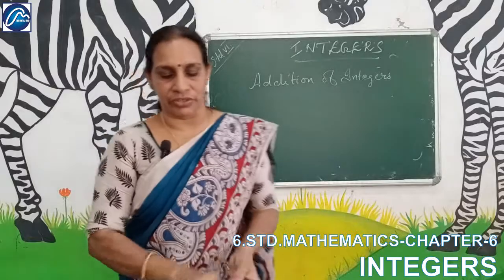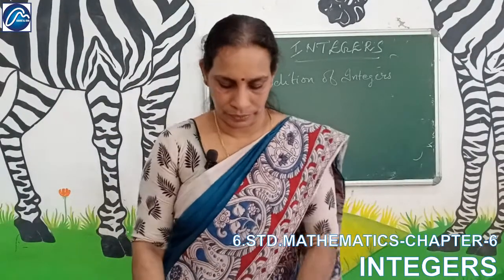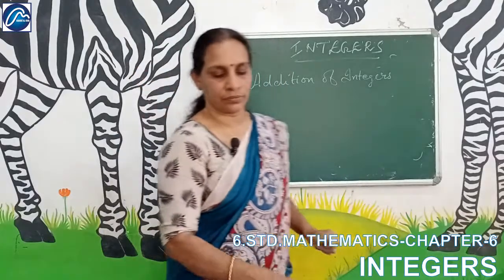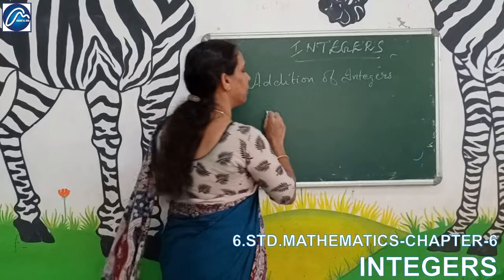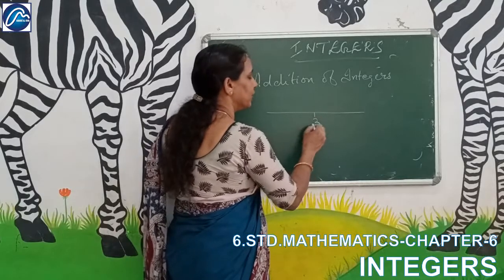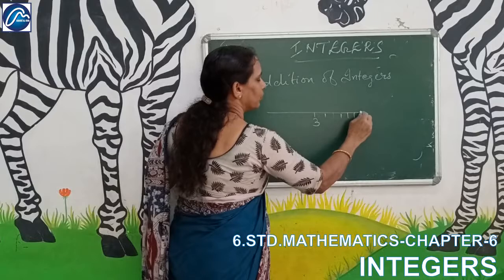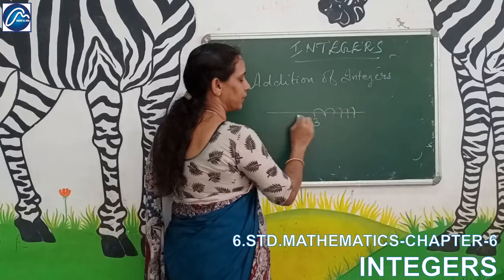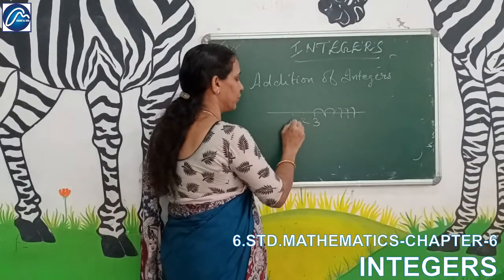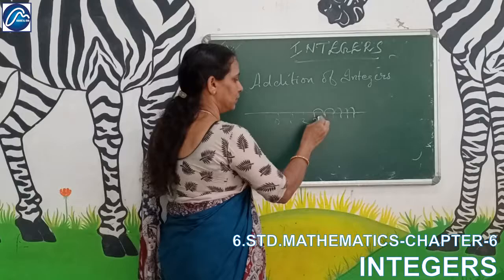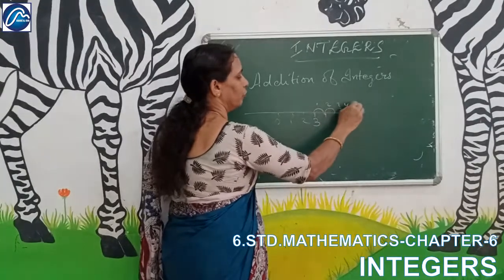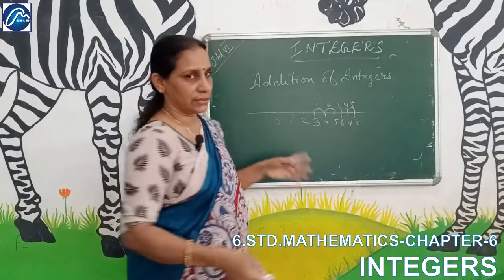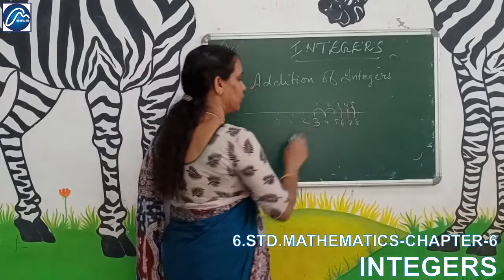And what is additive inverse? Addition of numbers on the number line, we have studied. If it is 3, then adding 5: 1, 2, 3, 4, 5, you reach 8. 3 plus 5 is equal to 8. Like that.